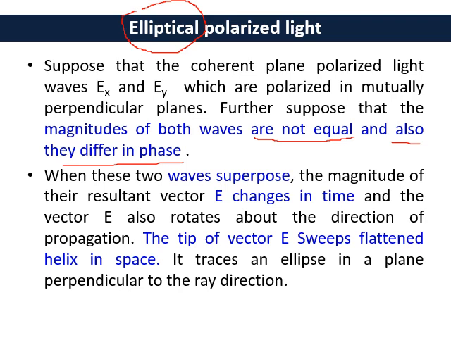In that case, when these two waves superimpose, the magnitude of their resultant vector E changes in time, and the vector E also rotates about the direction of propagation. The tip of the vector E sweeps a flattened helix in space, so the pattern will be elliptical, and it traces an ellipse in the plane perpendicular to the ray of propagation. It's similar to the case of circularly polarized light, but the magnitudes of Ex and Ey are different. That's the main point to be noted here.